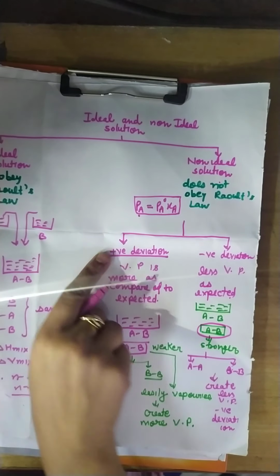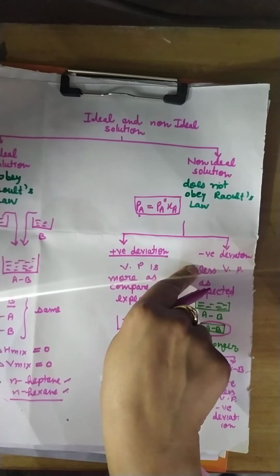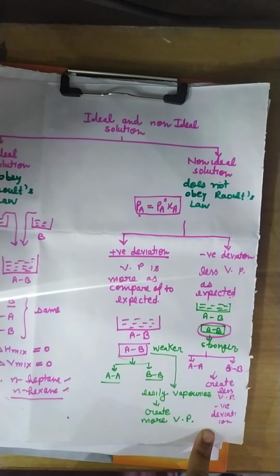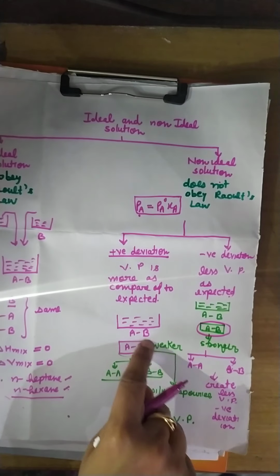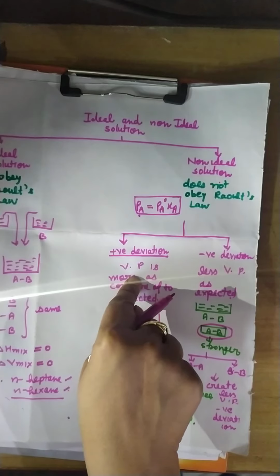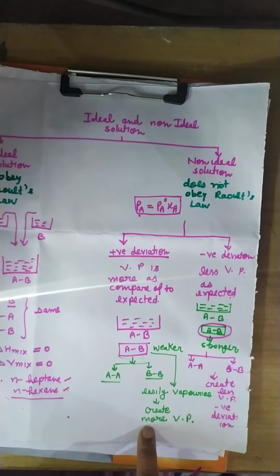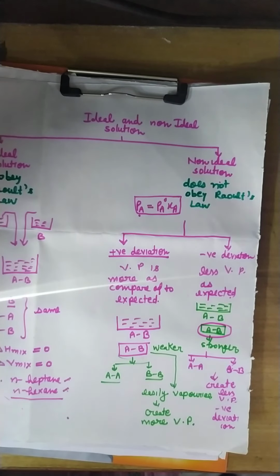So, non-ideal solution may have positive deviation or negative deviation. Positive deviation means more vapor pressure. Negative deviation means less vapor pressure. And the new interaction is weaker in positive deviation and stronger in negative deviation.